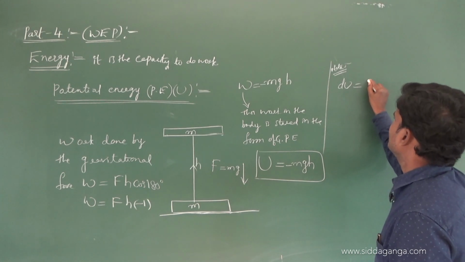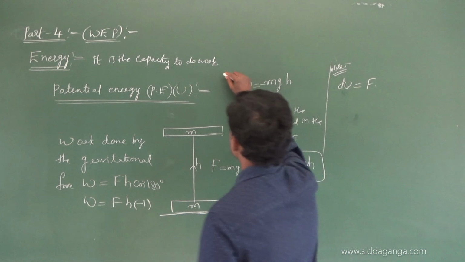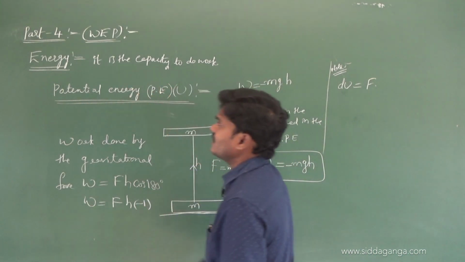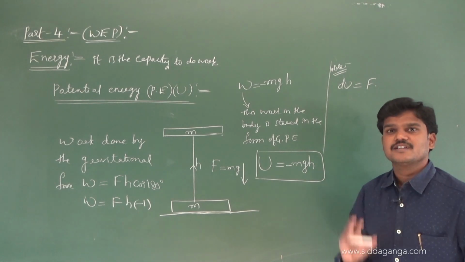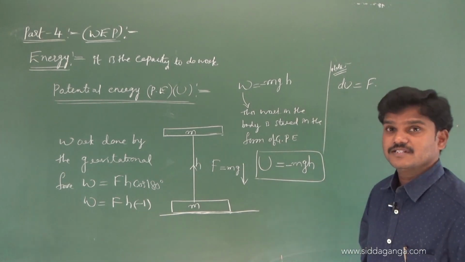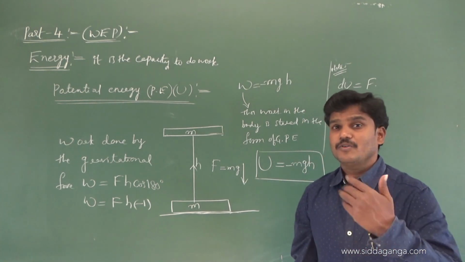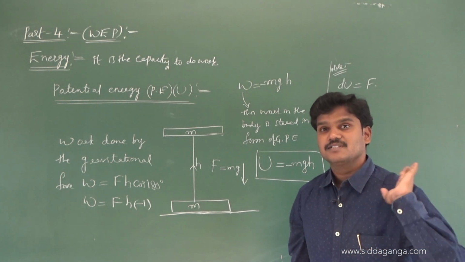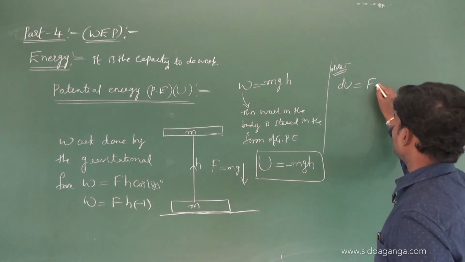This energy is also a scalar quantity. I told you in the starting class, this chapter is completely scalar. Work is a scalar, energy is also a scalar. Next we are going to discuss power also, power is also a scalar.